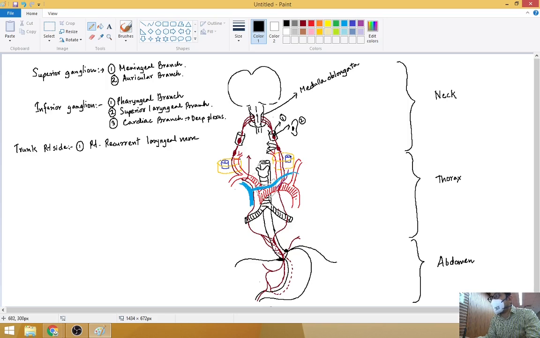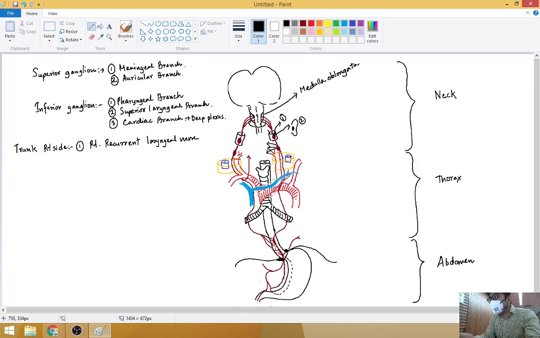This should be going in the tracheoesophageal groove a little. See, on this side, and on the same left side, there is no such branch. There is no such branch. Only the last branch was the cardiac branch.